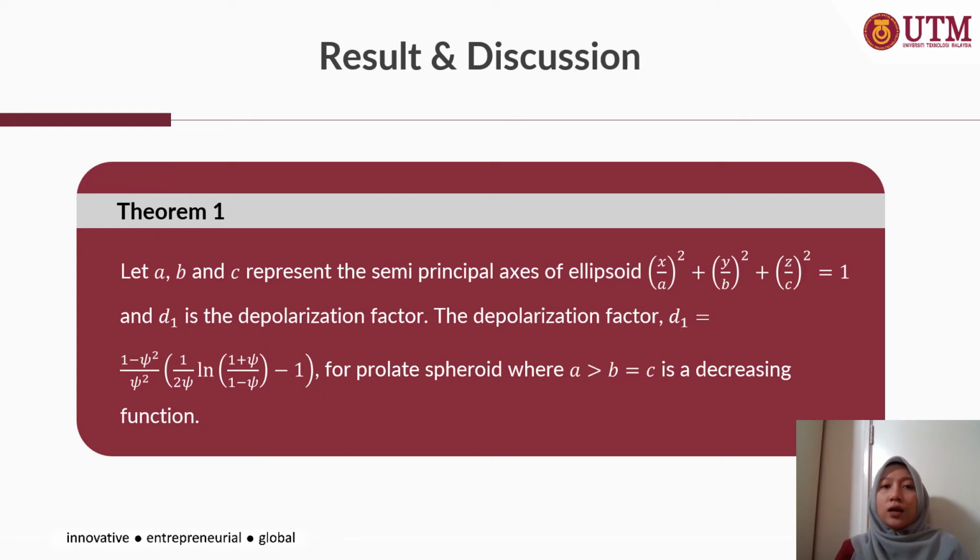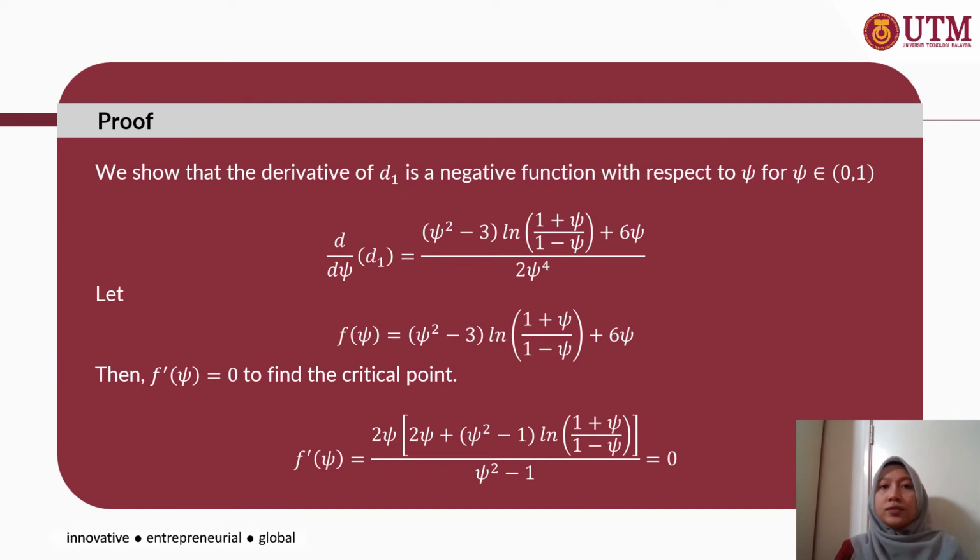Next, this is the result that we defined in Theorem 1. First and foremost, we need to show that D1 is a decreasing function. So, let A, B, and C represent the semi-axes, and D1 is the depolarization factor. D1, which is equal to this formula for a prolate spheroid, is a decreasing function. To prove this, first we must show that the derivative is always negative for phi in (0, 1). Since 2 phi to the power of 4 here is positive, then we let this function f of phi be negative.